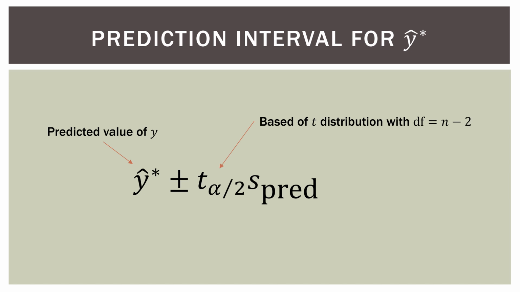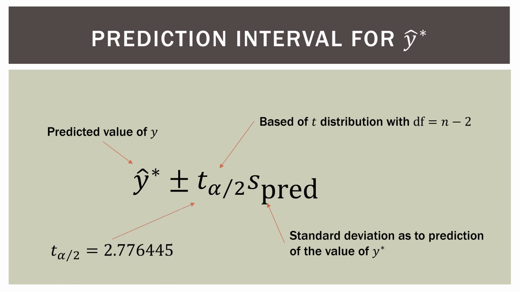So you have a predicted value of y over here on the left. Then you have this t sub alpha over 2, which is based on the t distribution, again, in the back of your textbook or online or on your cell phone app. Those two things you already have. They're very easy to come by. And then the third thing we have to find out is the standard deviation of the prediction of that value of y. So the first two are easy. This third one we'll have to work on a bit to calculate, but it's not that bad. It's really fairly straightforward.